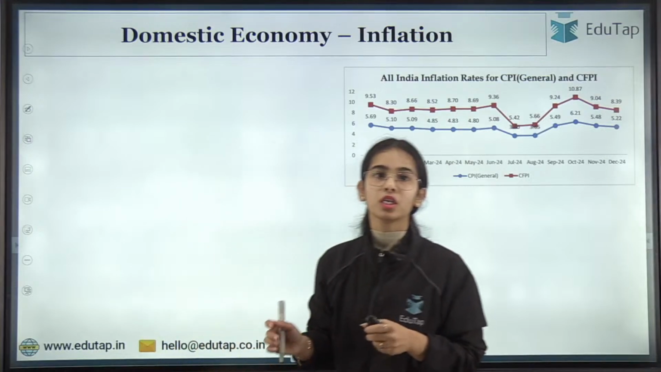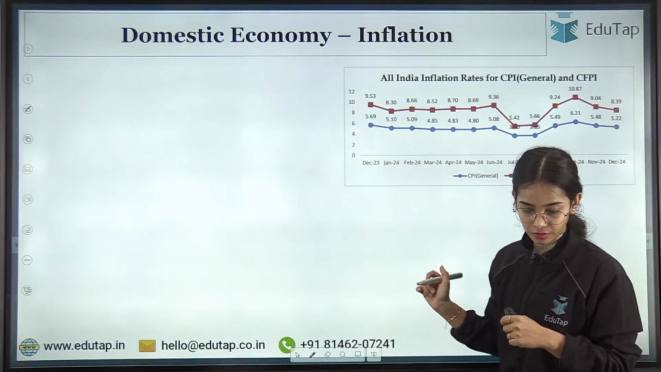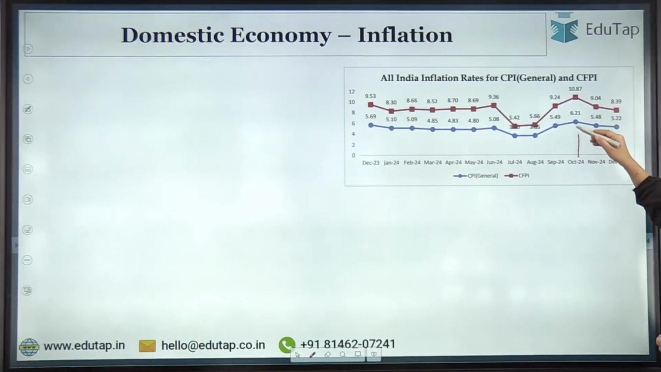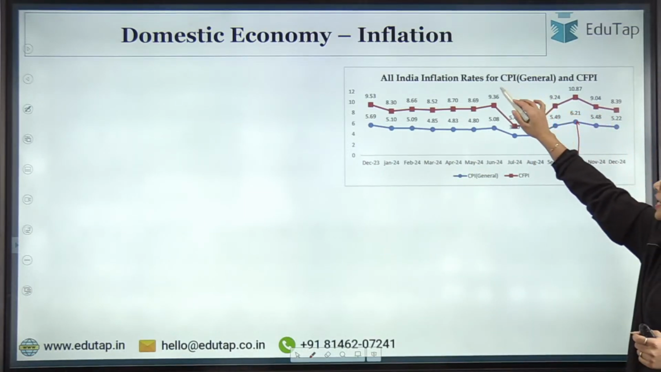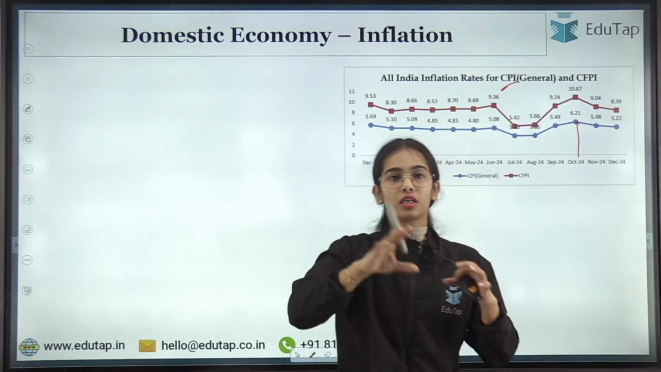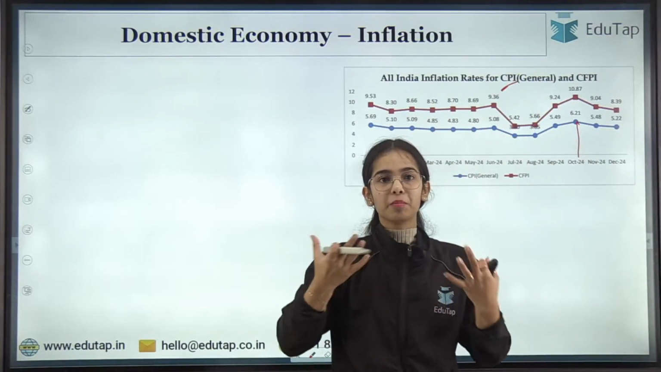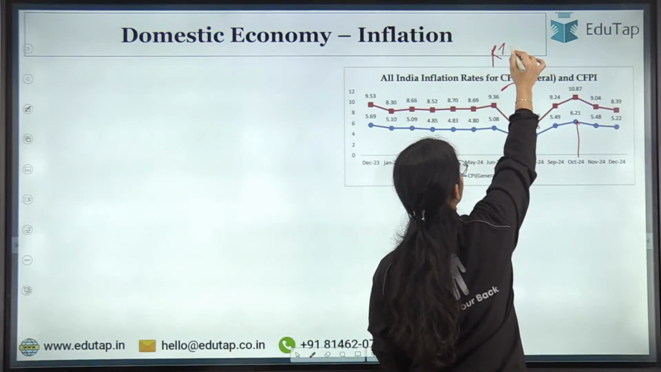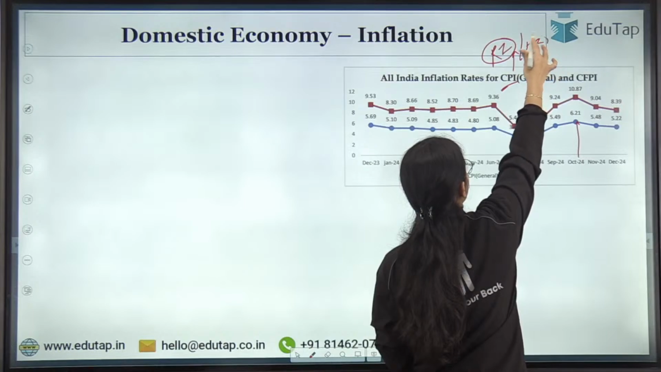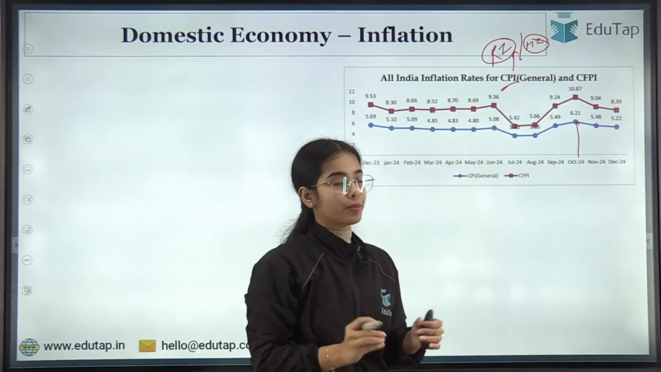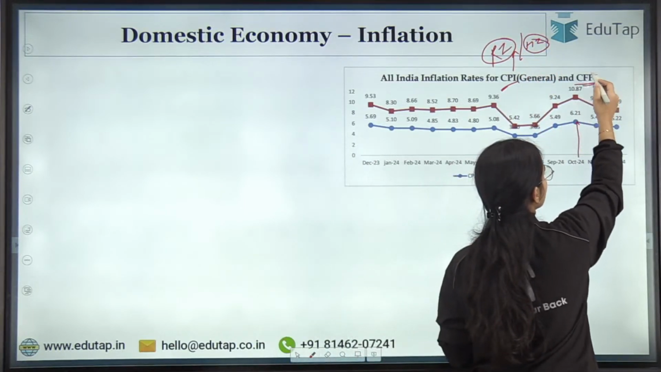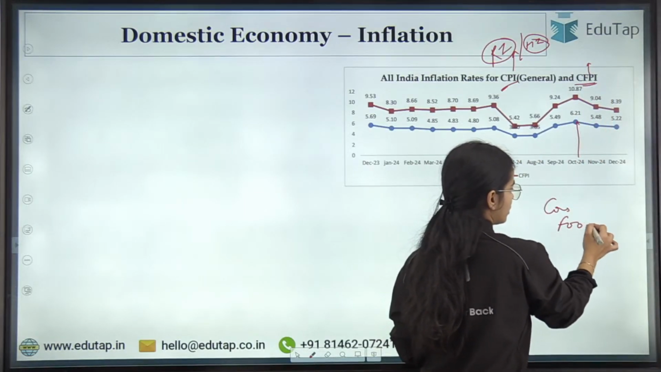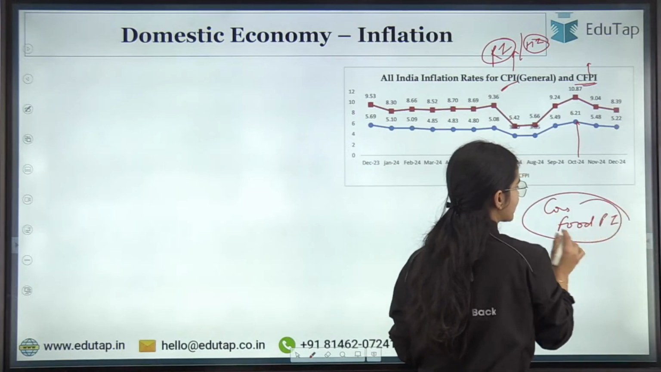Okay. So, domestic economy inflation. See, here you can see that in October 2024, the CPI is the consumer price index, combined for the whole of the country. CPI inflation is also known as retail inflation or the headline inflation that affects the consumers in the country. CFPI is the consumer food price inflation.